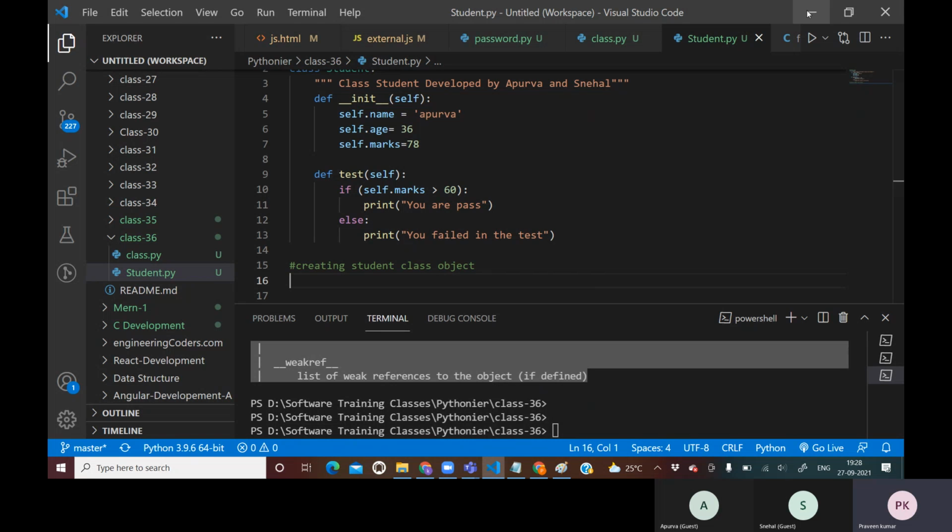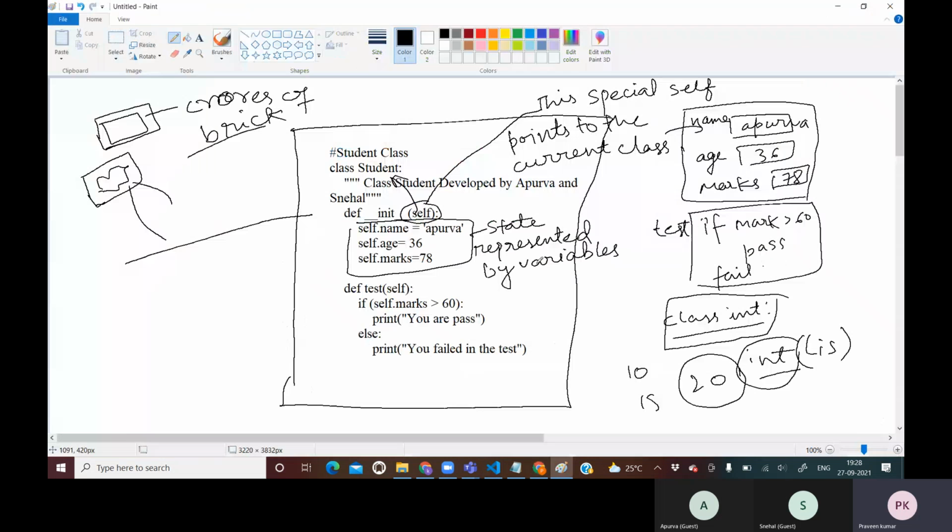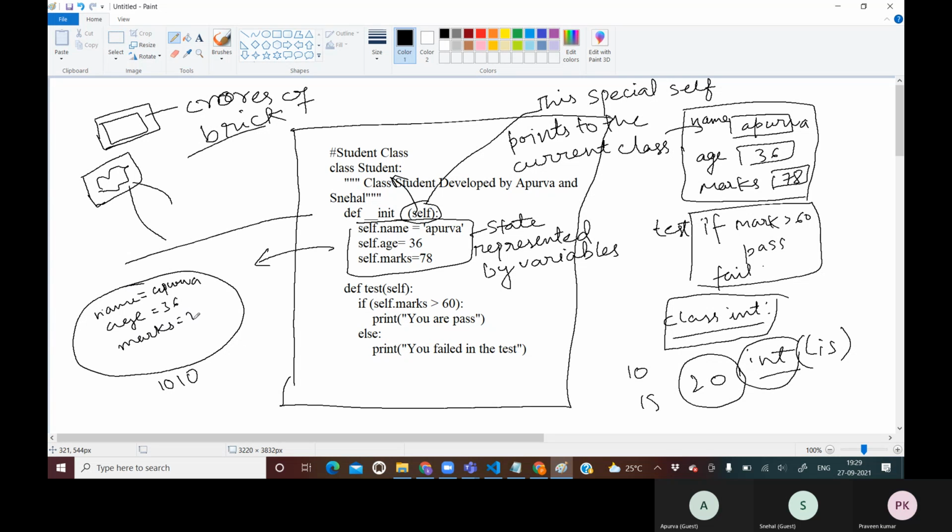For example, suppose that we created an object of this class. Now, how can we access it? Suppose that in computer memory it is at 1010. This has a name, Apurva, age 36, and marks, something like 78. And there is a test method as well. So this object is staying at some position in our computer system.